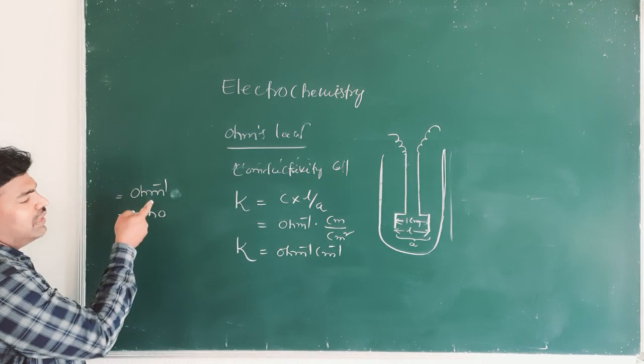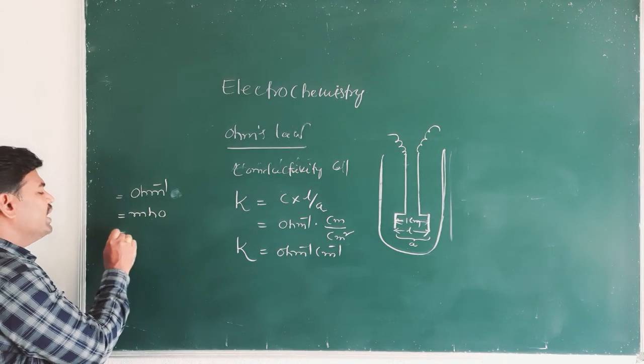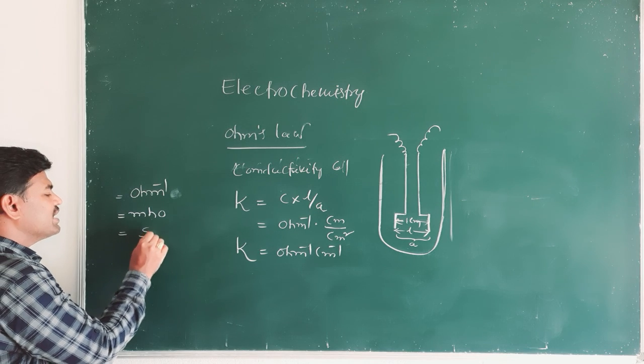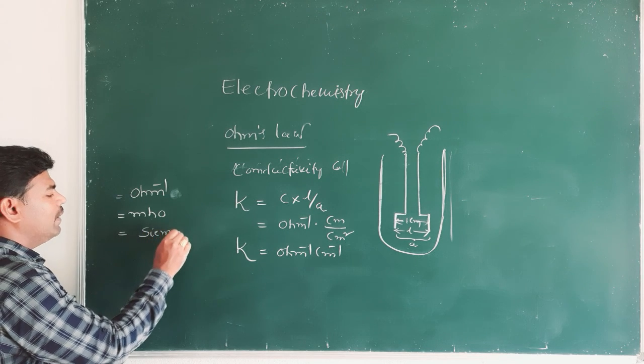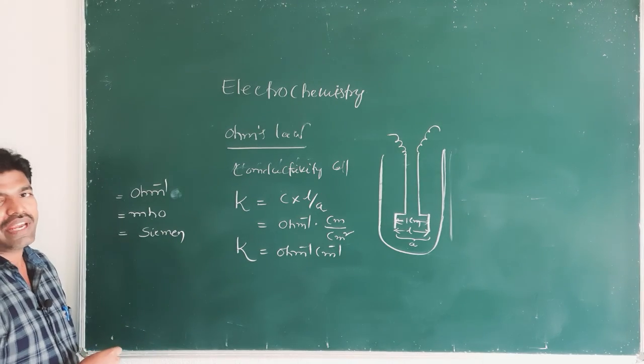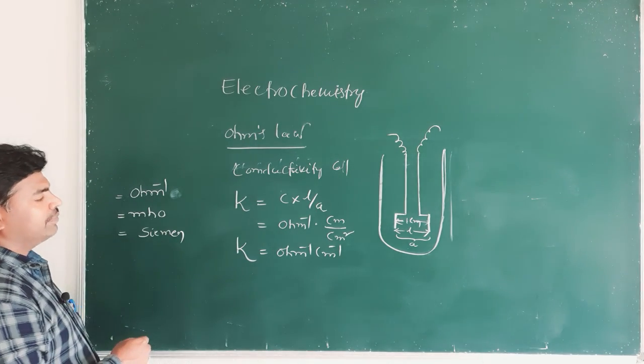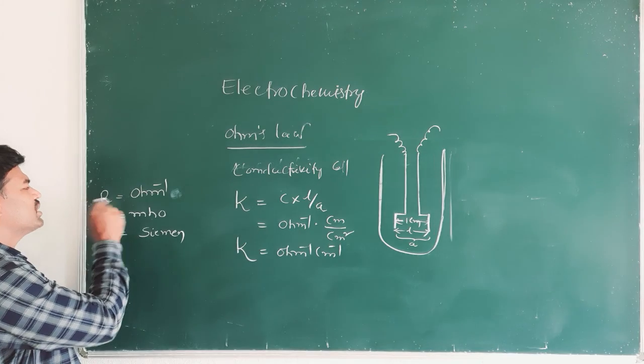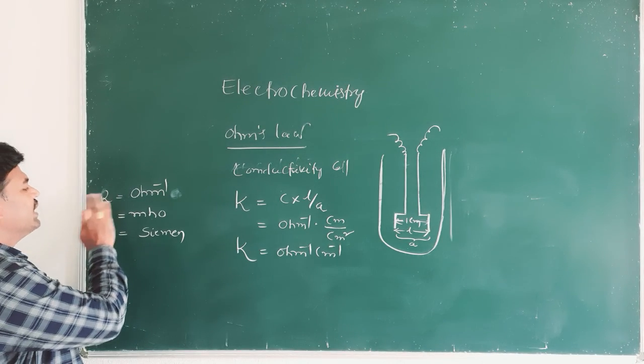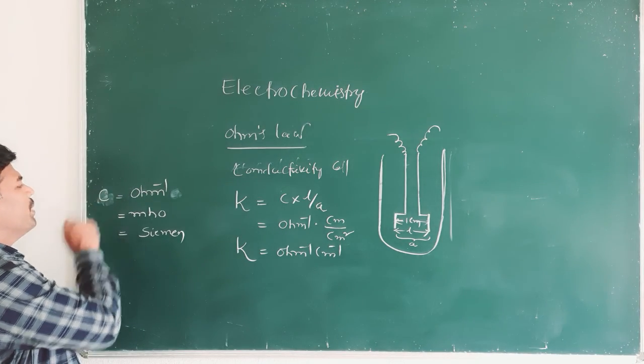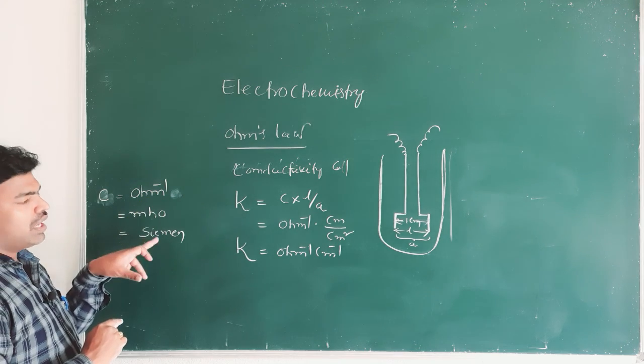Ohm inverse is equal to mho, and nowadays mho is represented by Siemens. So conductance units are ohm inverse, mho or Siemens.